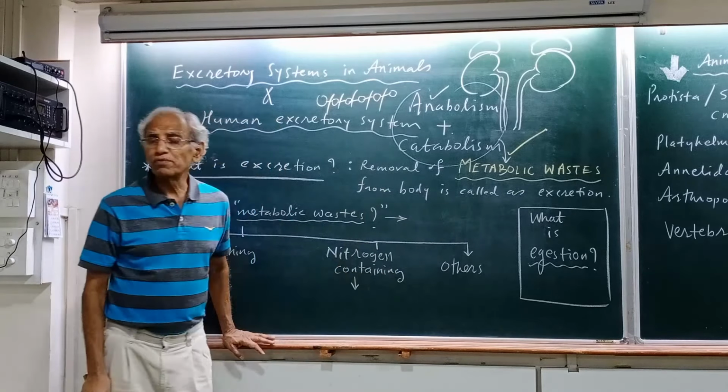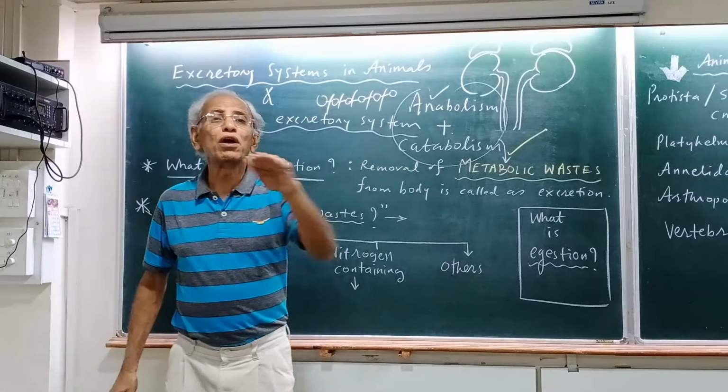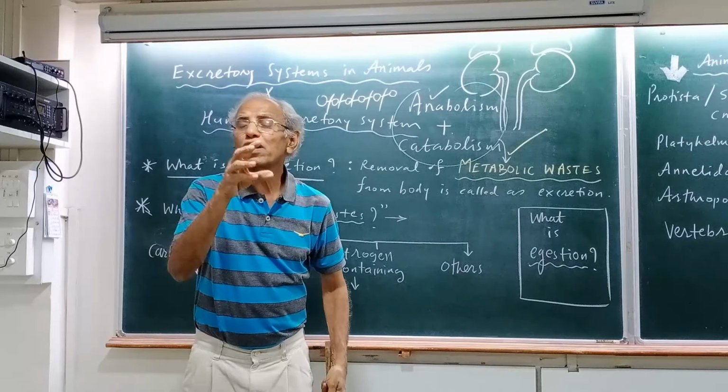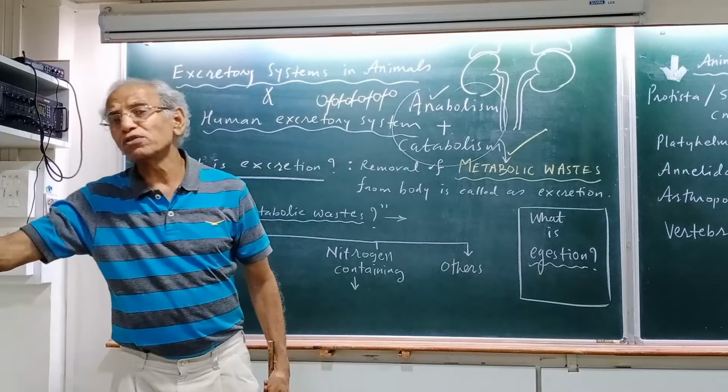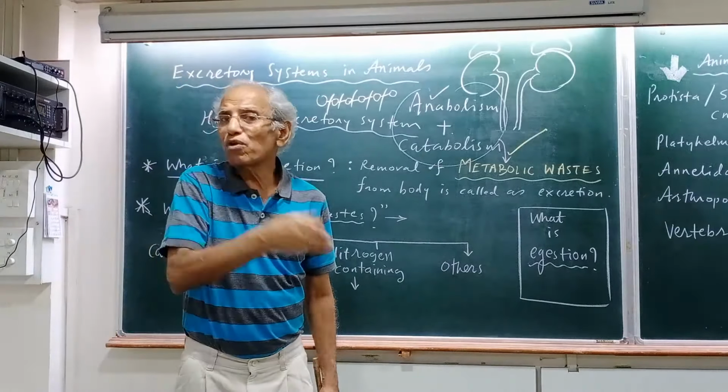What is anabolism? Constructive reaction, synthesis of products in the body. Say you are making a polypeptide chain from amino acids, or you are making a starch molecule made up of glucose molecules. If glucose molecules get together and get joined, a starch is produced, that is anabolism. And if the starch molecule is broken into pieces, what do you call it?